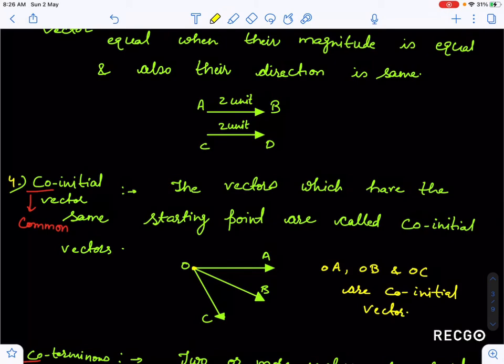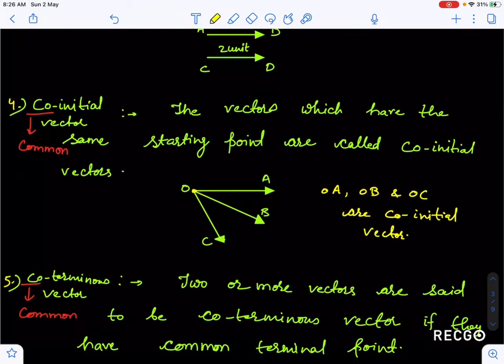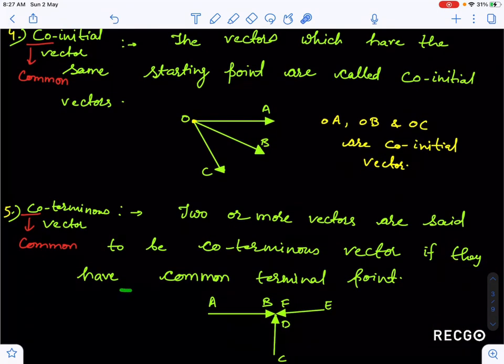Similarly guys, another type of vector is the coterminous vector. So what is a coterminous vector? Same definition: co means common, terminus means terminal point. Two or more vectors are said to be coterminous if they have a common terminal point, a common terminating or final point.